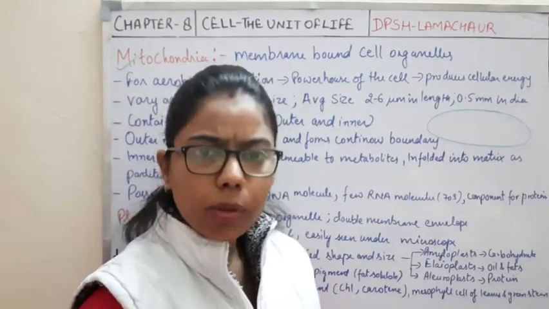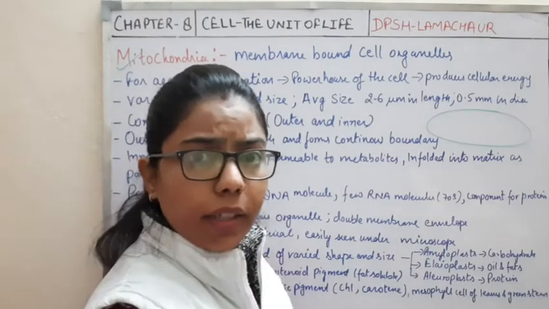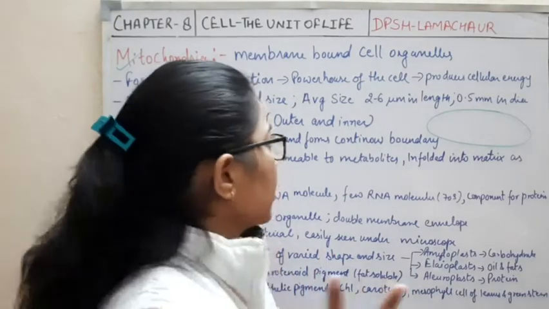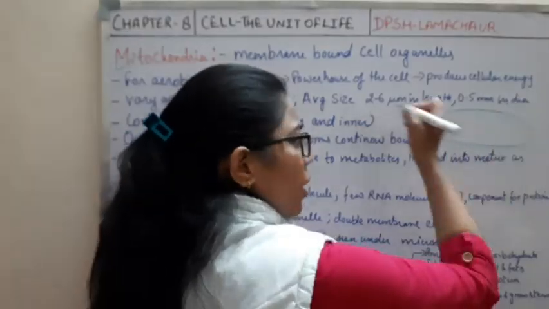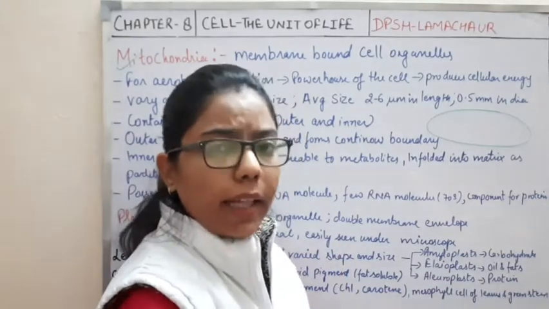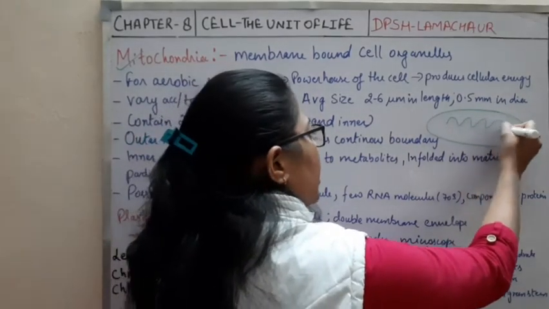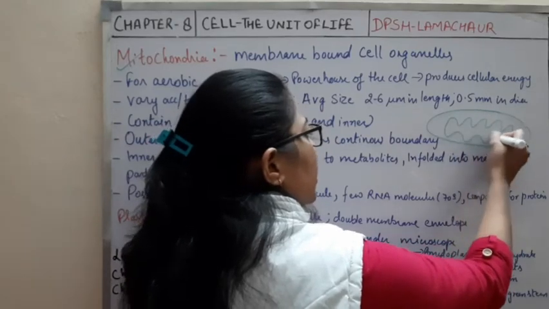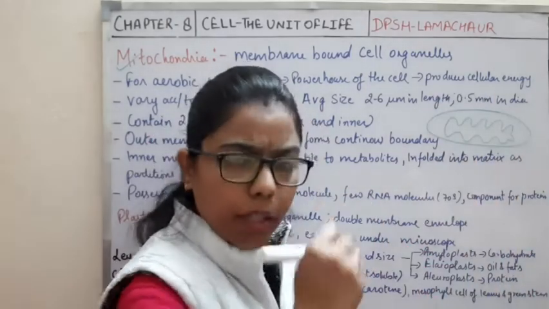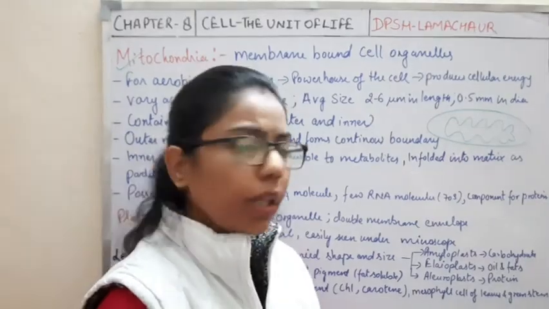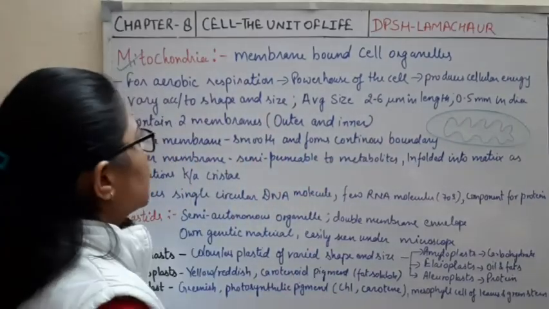It has two membranes. The outer membrane is smooth and continuous, and the inner membrane has some enfoldings. One by one we will discuss it here.